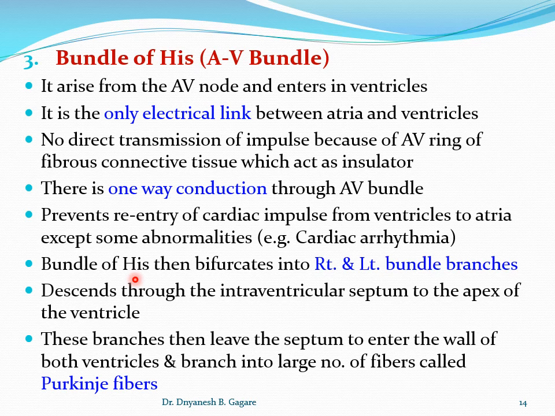In the next lecture, we'll continue with how the impulse conducts through the bundle of His, then the right bundle branch, left bundle branch, Purkinje fibers, how it spreads over the ventricle, and what the applied part is. That will be discussed in the next class.